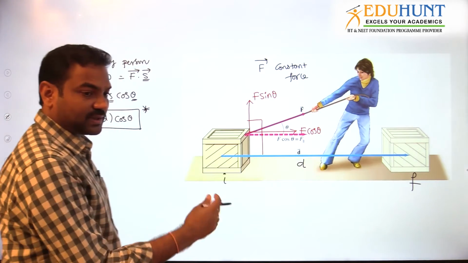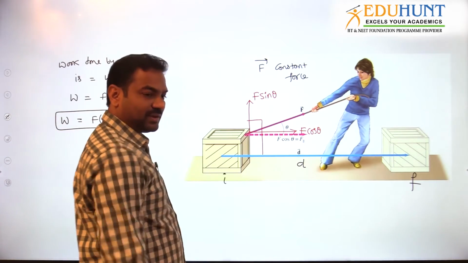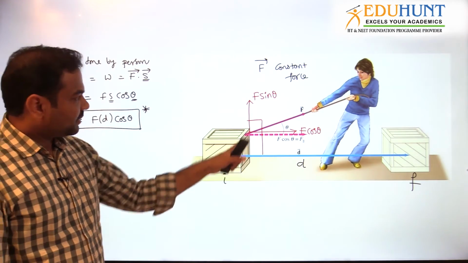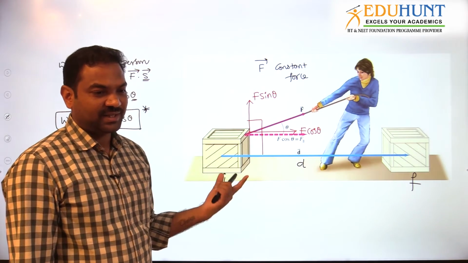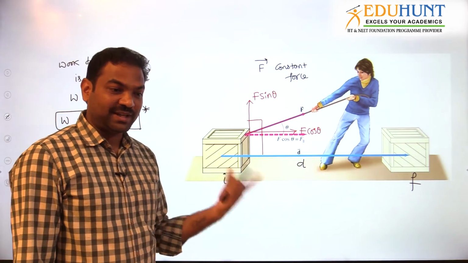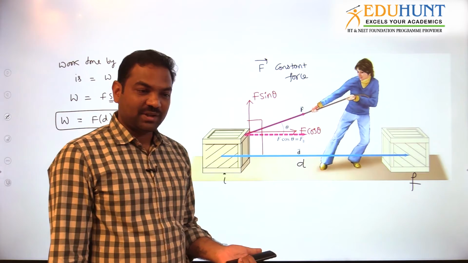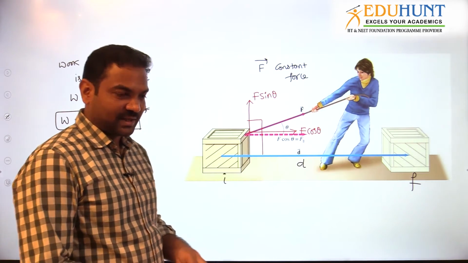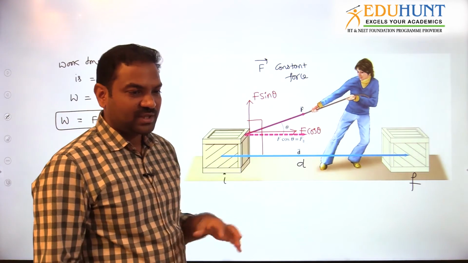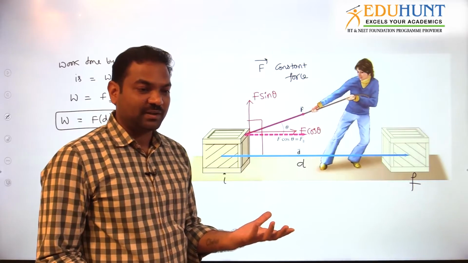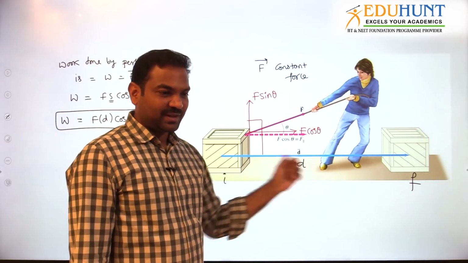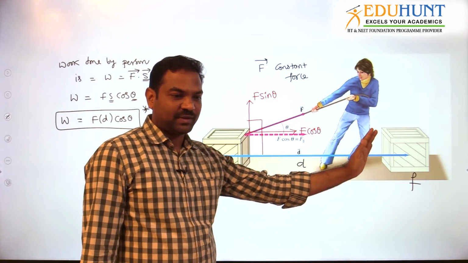Now which one will do the work? Out of these two forces, which one will do the work? Now you can understand. Why are we using the cos theta? Why is it F bar dot S bar only? Why are we using the cos theta term in the work done? See, out of F sin theta and F cos theta, which component will do the work? F cos theta only will work, will make the box drag in the forward direction.